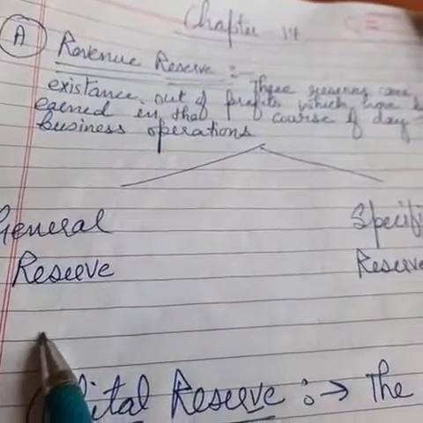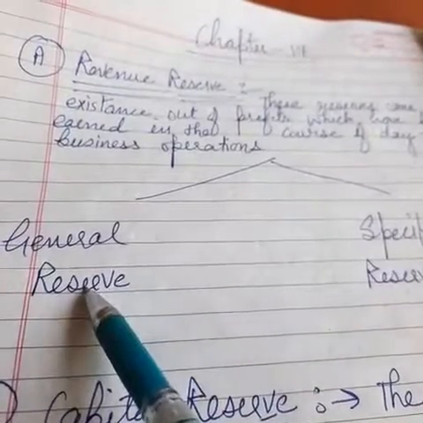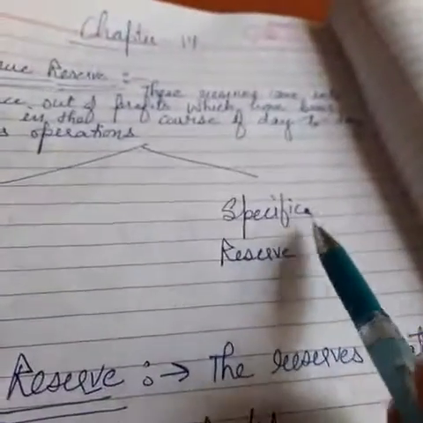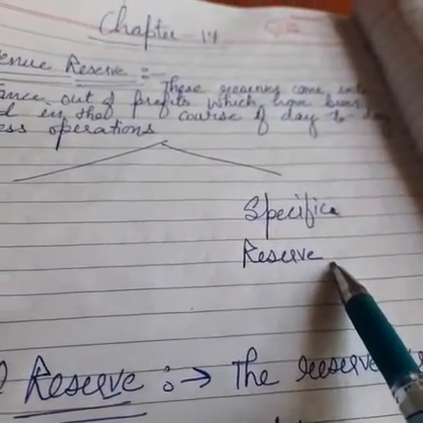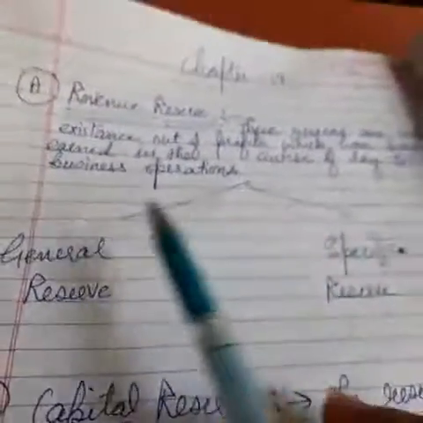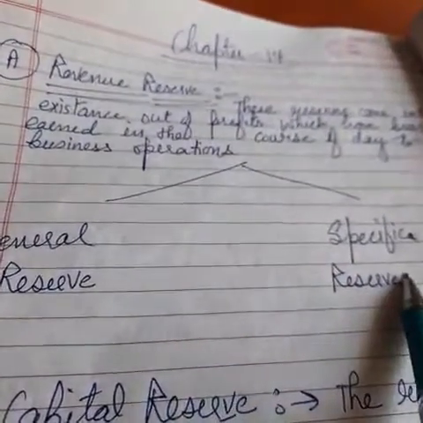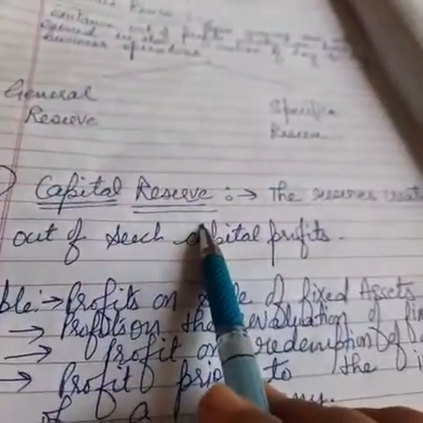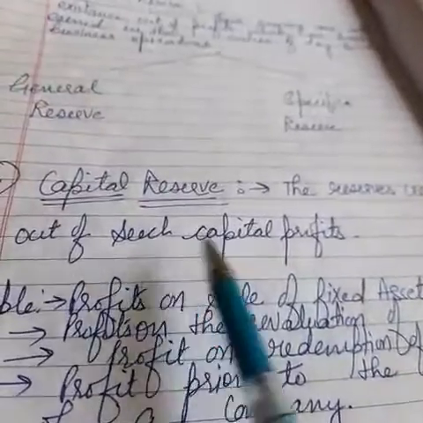General reserve I have already discussed: the money that we have reserved in general reserve can be utilized for any purpose, and in case of specific reserve the money will be utilized only for that specific purpose for which this reserve has been maintained. Right? So these we have already discussed in my previous video. Now the main topic for today is capital reserve. So firstly, see what is this? The reserves created out of such capital profits.